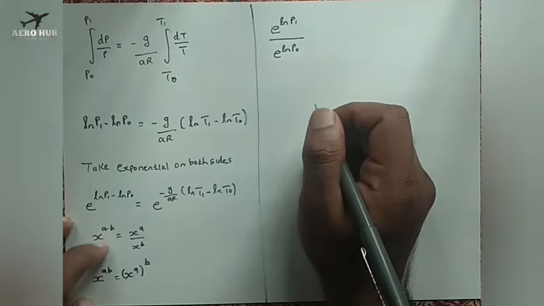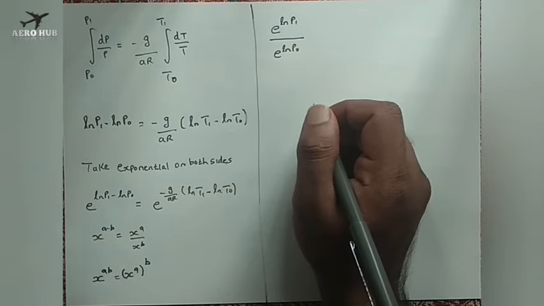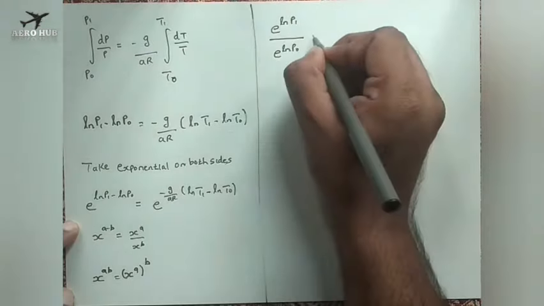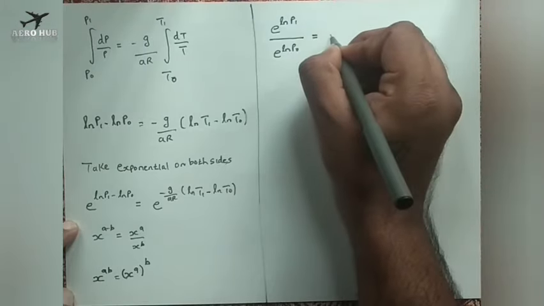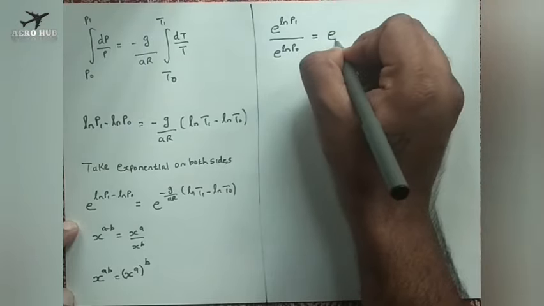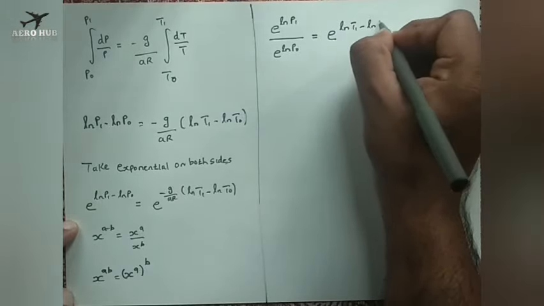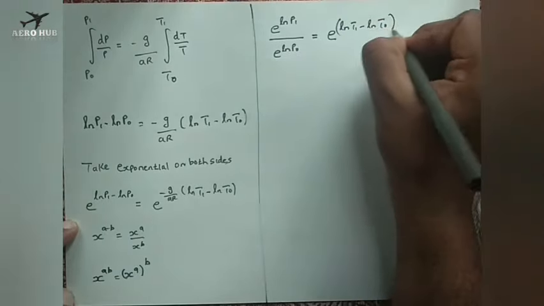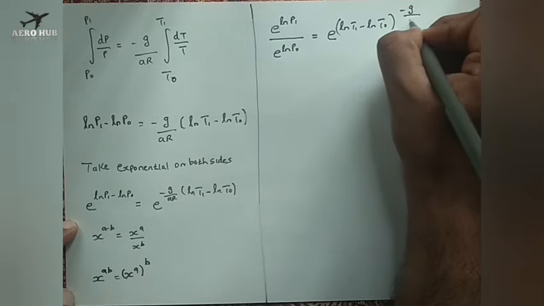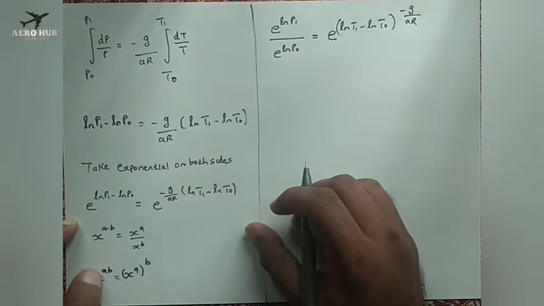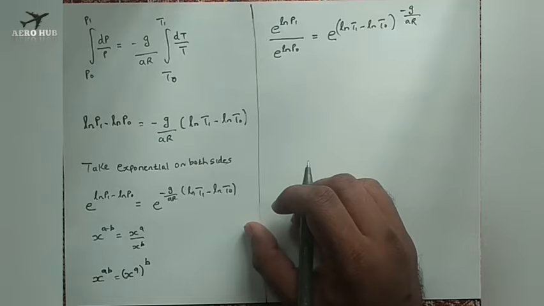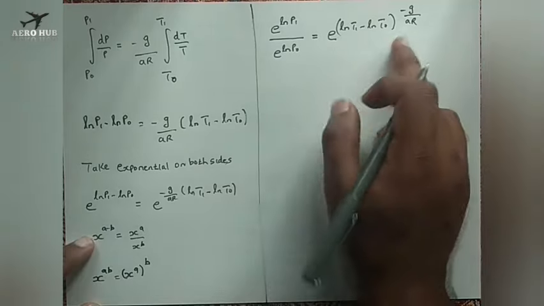I am using X power A minus B is equal to X power A by X power B. That is equal to e power ln T1 minus ln T0 the whole power minus G by AR. X power A into B is equal to X power A the whole power B. Similarly I am writing here.